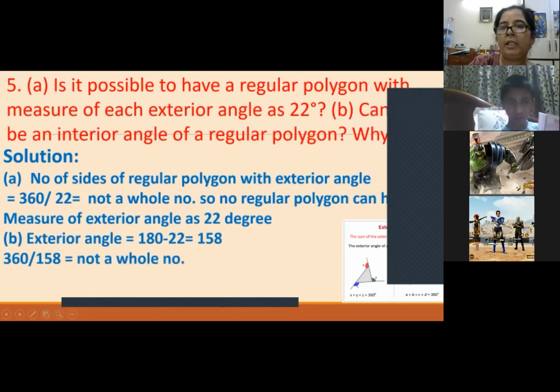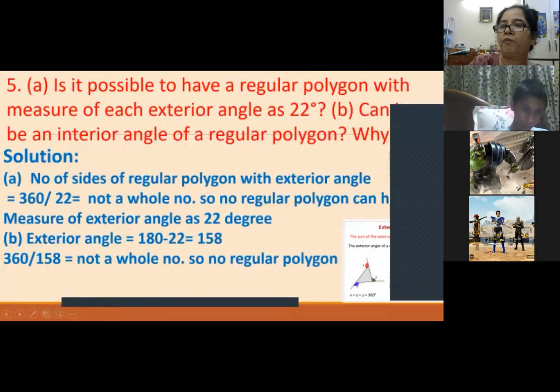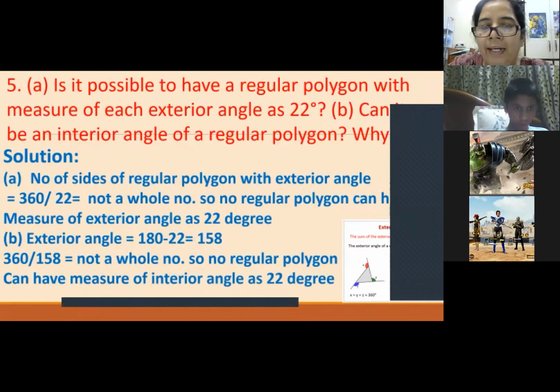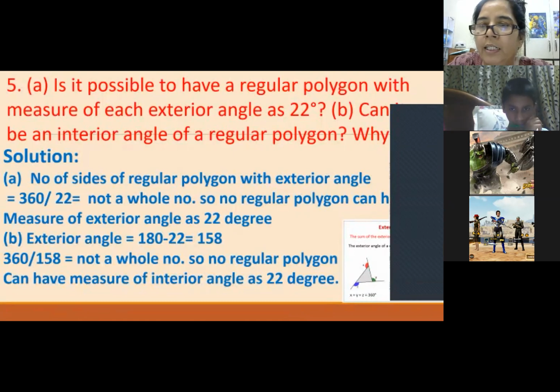Okay. Now in the second part, they are saying, can it be an interior angle? If it is an interior angle, I need to find exterior angle of it. When I found exterior angle, it becomes 158, and we try to divide. Again, I did not get a whole number. So I can say no regular polygon can have measure of interior angle also as 22 degree. And the reason is that we are not getting a whole number when we are dividing 360 by the exterior angle. Am I clear, children? You can show it by thumb if it is clear.